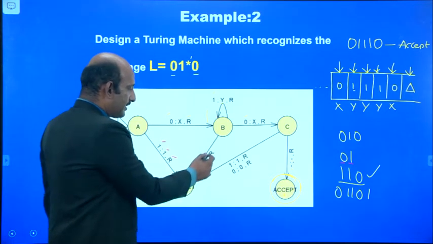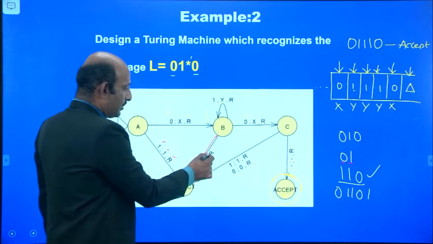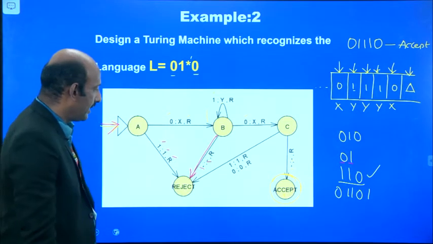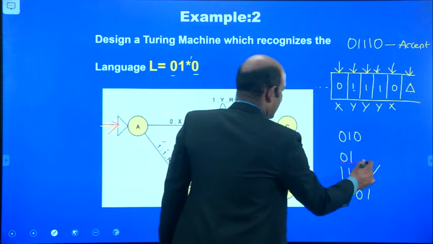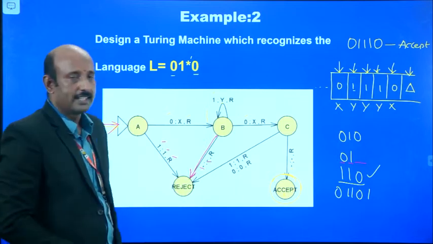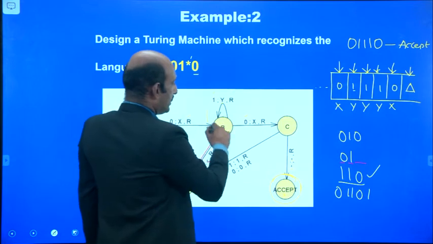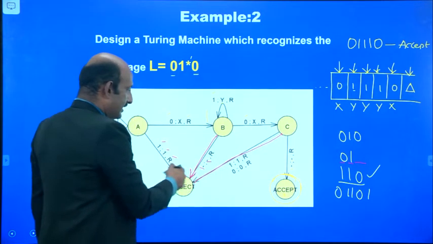If there is no input, we can take these transitions because the inputs are blank. Moving to the right position, there is an end marker, so it moves right and comes to the rejecting state. Similarly, after reading 0, 1, 0, it may come back to the rejecting state.